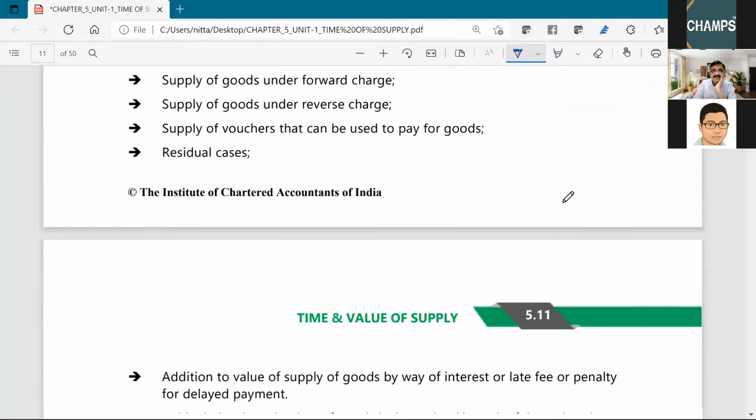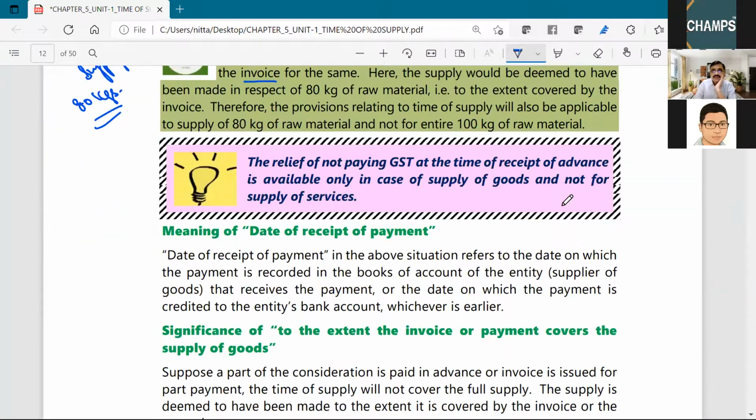Moving forward, now, actually, for time of supply, forward charge goods, what we have learned?